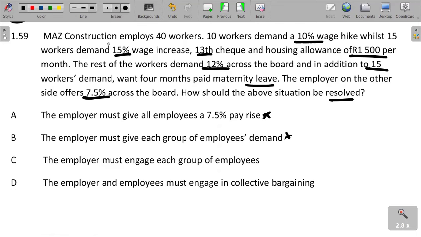The employer must engage each group of employees. The employees must engage in collective bargaining. That is what we just mentioned above. They must discuss as a group. They must discuss together to reach a consensus.